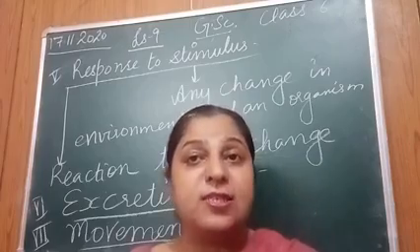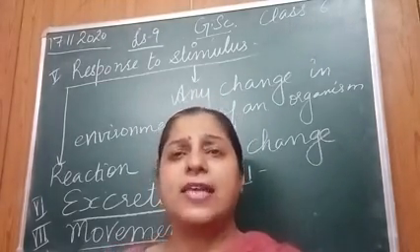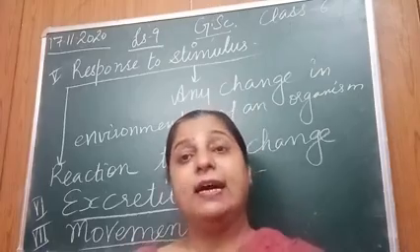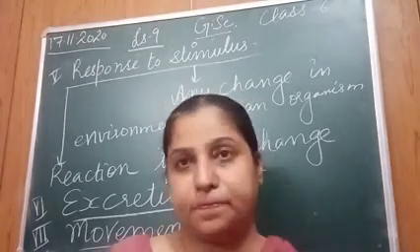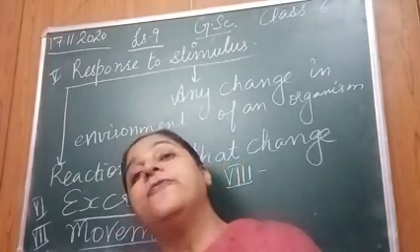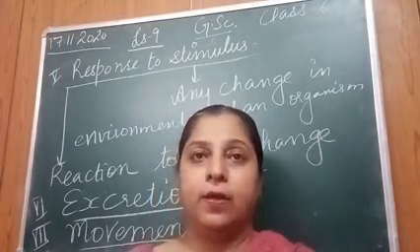If reproduction is not there of any living organism, अगर birds, plants, animals, किसी भी species की reproduction नहीं होगी, then ultimately they will die, because death तो होनी है, and that species will be finished. So reproduction is very necessary, right?